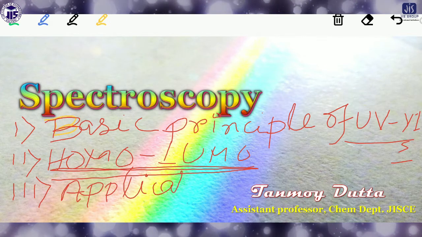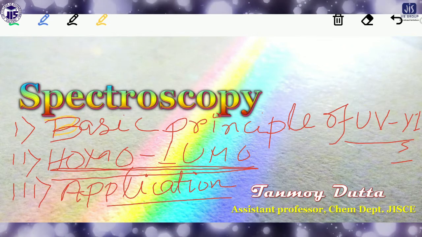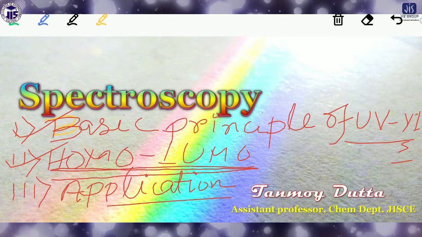So what is the application of the UV visible spectroscopy? In the basic principle, so many things are covered, starting from Lambert-Beer's law to the generation of the spectrum, and then there are different kinds of shifts. All those things will be covered in the basic principle part. Then in the basic principle part there is also an important part, the HOMO-LUMO part, and the third part is the application of the spectroscopy. So all those things we will discuss today. So let's start the class.